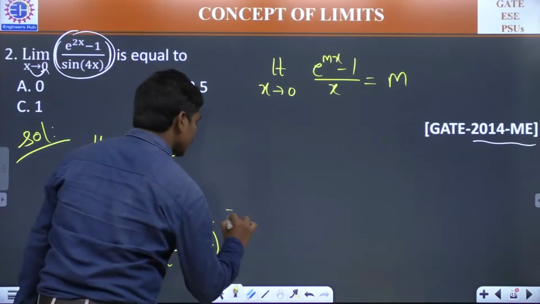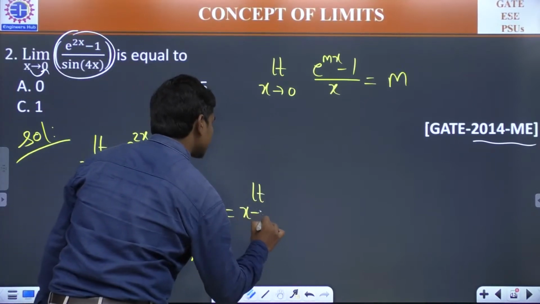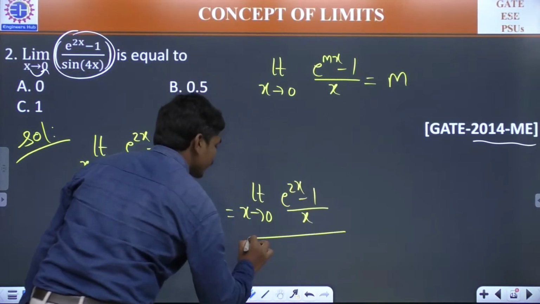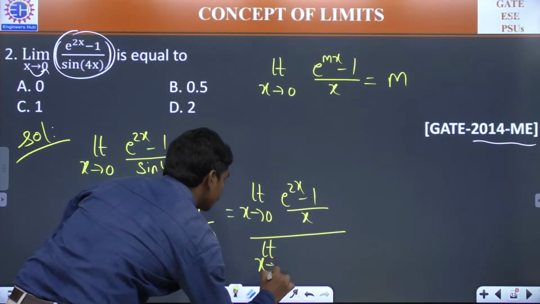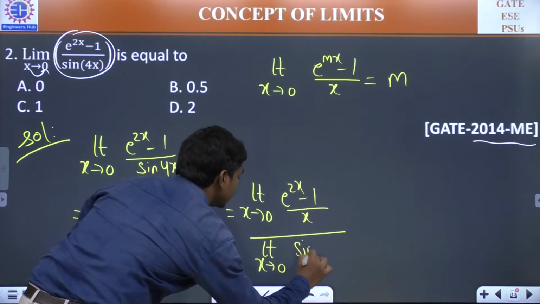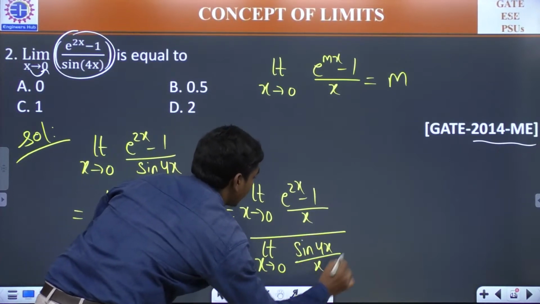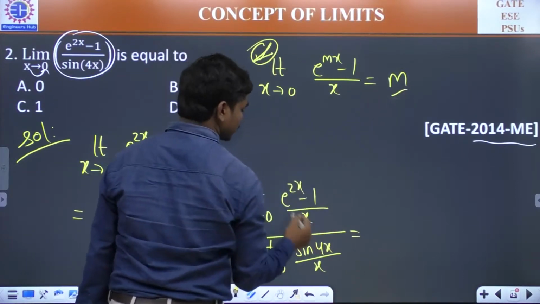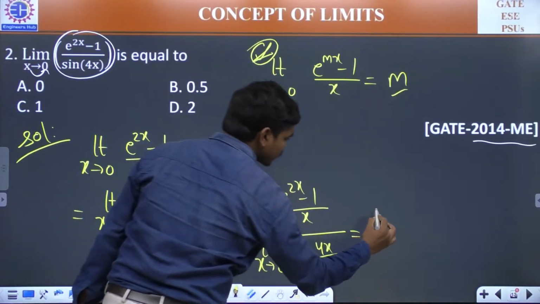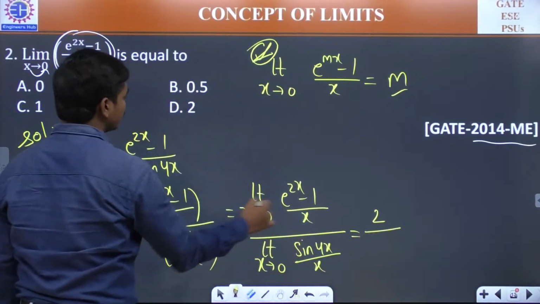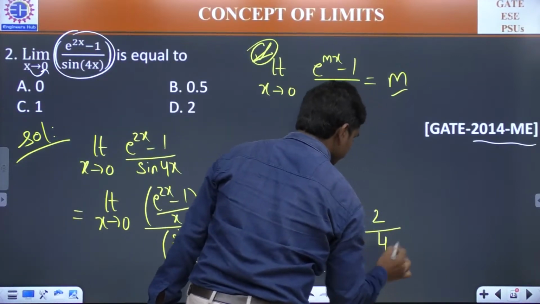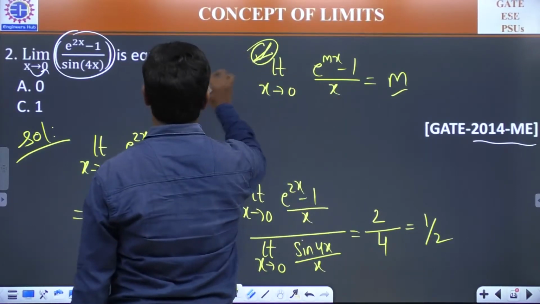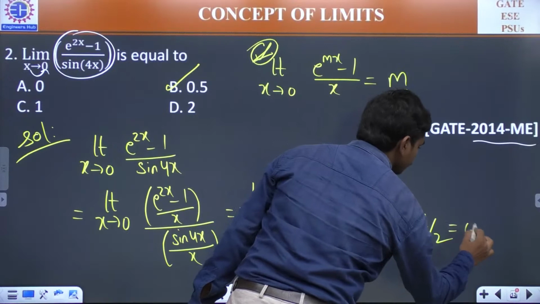I can write this as limit x tends to 0, (e power 2x minus 1) divided by x, divided by limit x tends to 0, (sine 4x) divided by x. Just now we have seen the limit of this format is M. So since here there is 2, the answer for the upper limit is 2, and for the lower limit the answer is 4. The answer is 1 by 2, which is mentioned as 0.5 here.